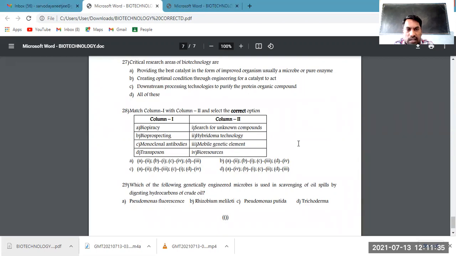The last question for today's class and the conclusion for this topic. Match column 1 with column 2 and select the correct option. Biopiracy is the use of bio resources, natural resources, for human purposes illegally. Bioprospecting is searching for unknown compounds in living organisms. Monoclonal antibodies are obtained by hybridoma technology. Transposons are mobile genetic elements. If you match them, option D will be the right answer.